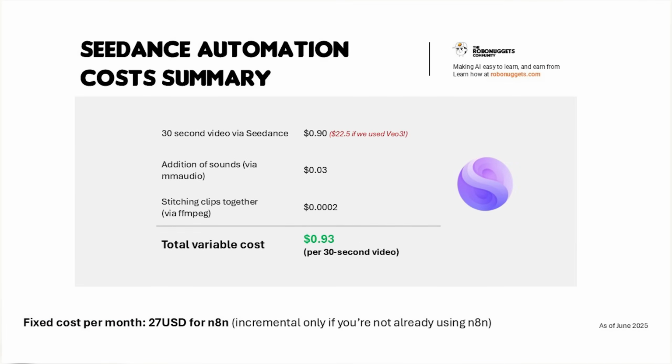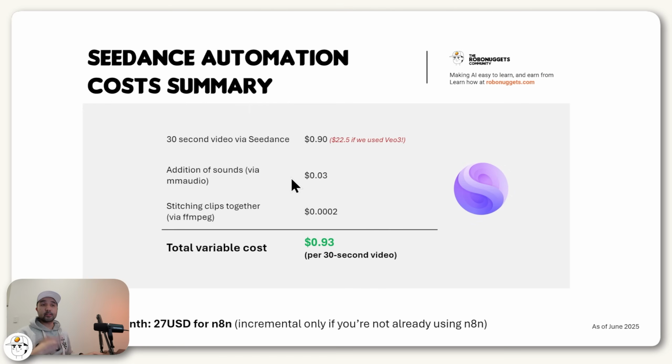Obviously, there's still a fixed cost per month, which is n8n in this case, but that would be non-incremental if you're already using n8n anyway. But the existence of Seedance is very good news for us. In fact, the only glaring thing I think that it is lacking is the capability to produce voice that Veo3 does quite well. So hopefully in the future, given the success of Veo3, we'll see a lot more models go towards that direction.